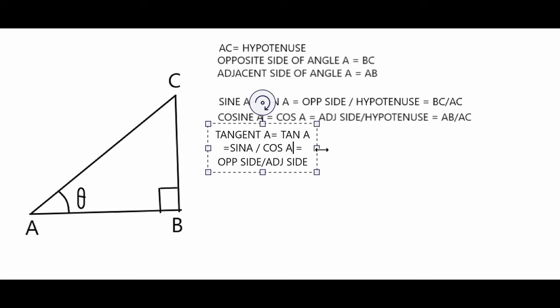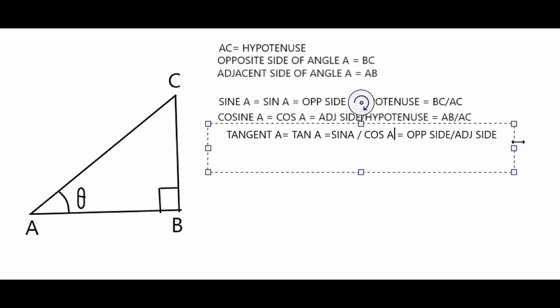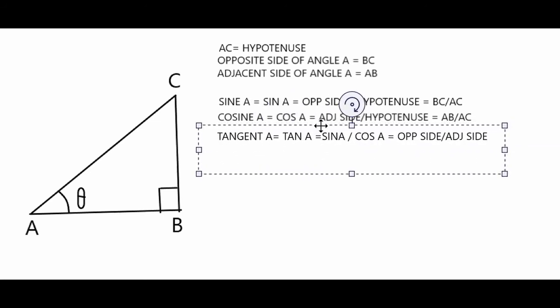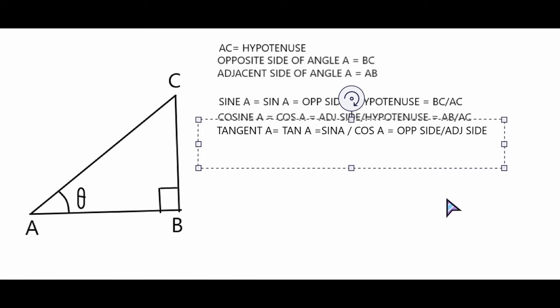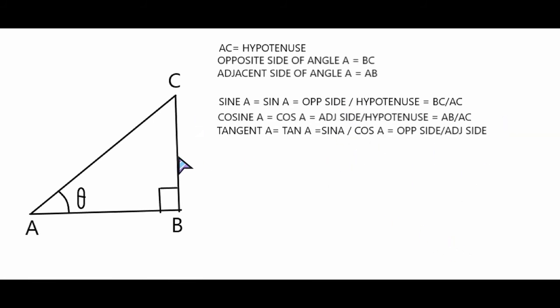So if you try to find out why it is opposite side by adjacent side, simple. If you see this, you can derive tangent A. Tan A is sin A by cos A. This is what we should know. So you define sin A, you define cos A. This is very important to understand. Then you define tan A, which is a ratio of sin A and cos A, sin A divided by cos A. So define sin A, then cos A, then sin A by cos A, which is called tan A.